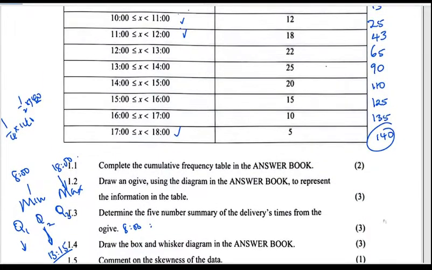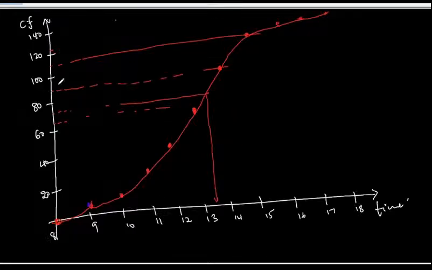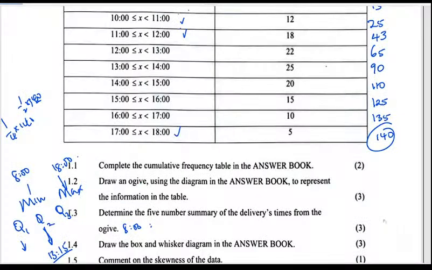No. Let's just look at the graph. So 35 is somewhere around here. You draw the line up until it meets that. We're seeing that it is going to be after 11. So maybe that is 11.30 something.